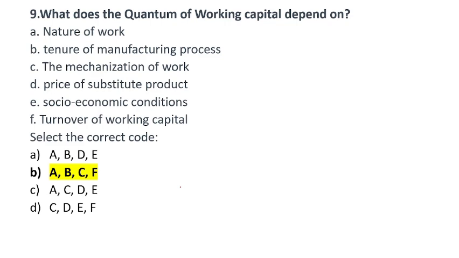Because you have to check the turnover of the working capital, how much it is requiring, and C is also important, mechanization, how the work is being performed, and B, the tenure of manufacturing process is also important, and what kind of work you are doing, this is also important. So A, B, C, F are covered under the quantum of working capital.